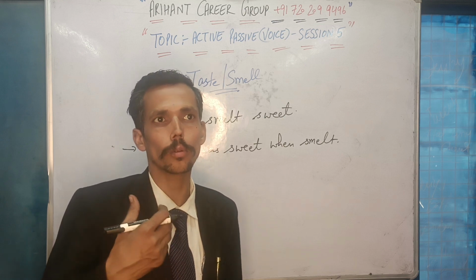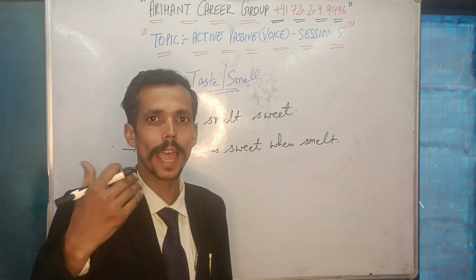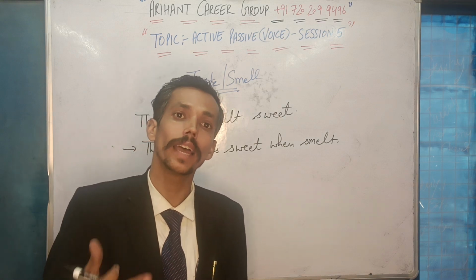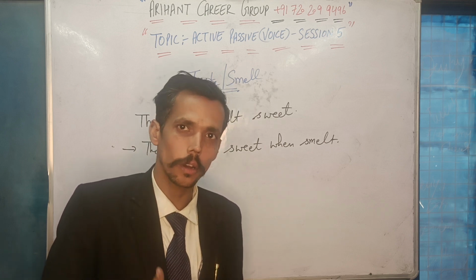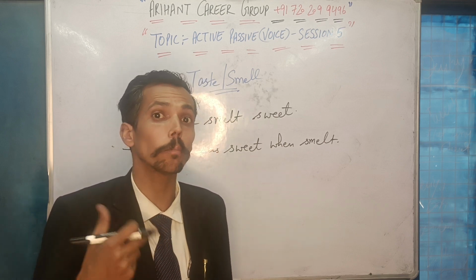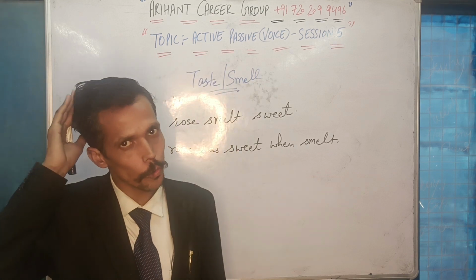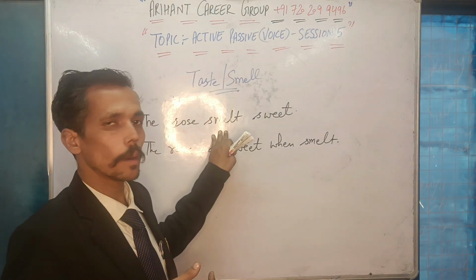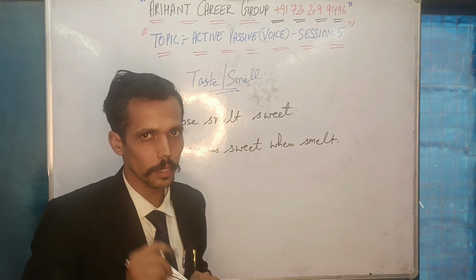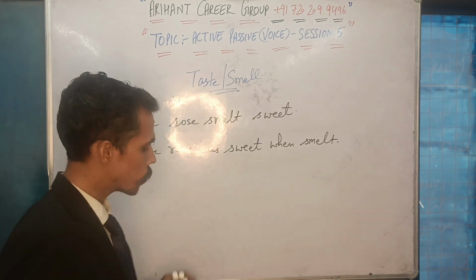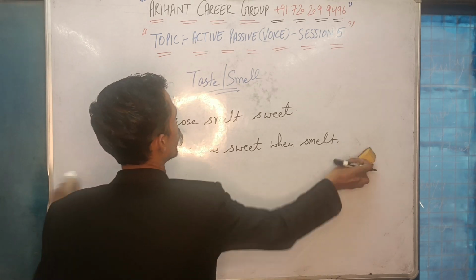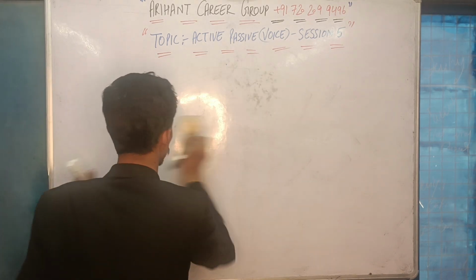If I say that the rose had smell, that means it comes either with has or have, or had or will have or shall have. That means in the case of perfect tenses. But this is past indefinite. That's why I used was or were. So the second form can come along, but the third form cannot come along. That's the reason. Okay. So this is what we discussed when you are having two forms, either taste or smell.